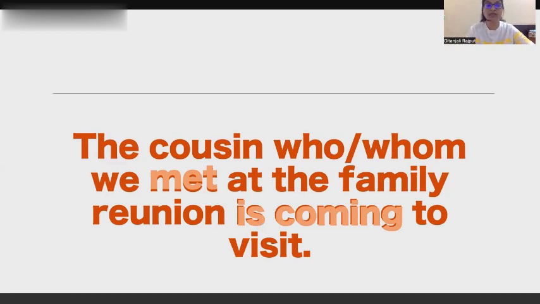Yes, it does have a subject. The cousin becomes the subject of the verb is coming. It means both the verbs have their own subjects. They don't require a subject. So we must provide an object to the second clause. Therefore, again, whom becomes the correct option, whom becomes the appropriate relative pronoun that we should be using.